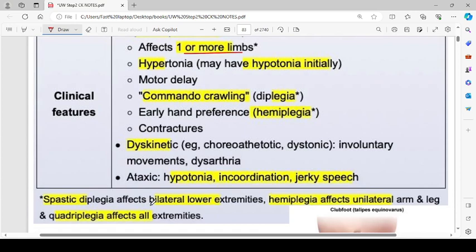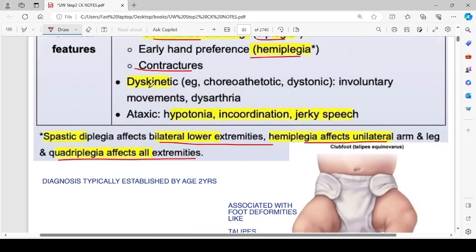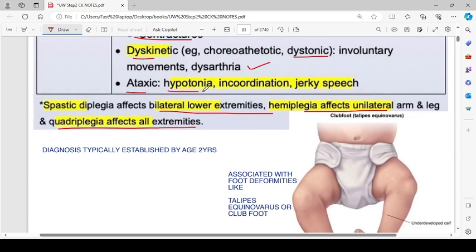Spastic diplegia affects bilateral lower extremities. Hemiplegia affects unilateral arm and leg, and quadriplegia affects all extremities. So it affects one or more limbs. Hypertonia may have hypotonia initially, motor delay, commando crawling, that is diplegia, early hand preference, hemiplegia, contractures. Dyskinetic, for example choreoathetotic or dystonic, involuntary movements and dysarthria. Ataxic, which means hypotonia, incoordination, and jerky speech.